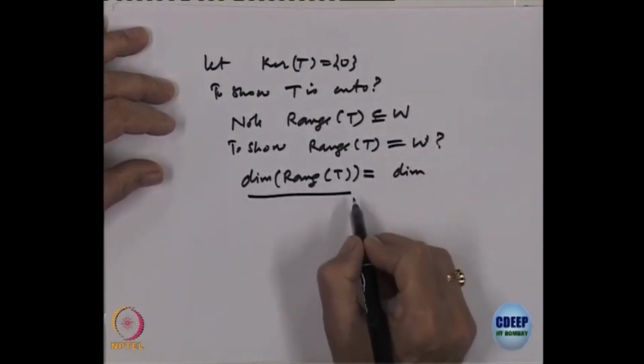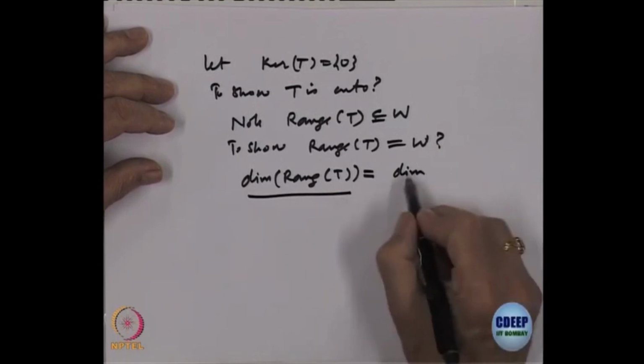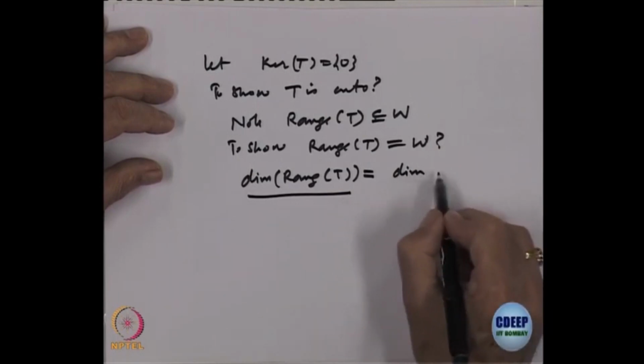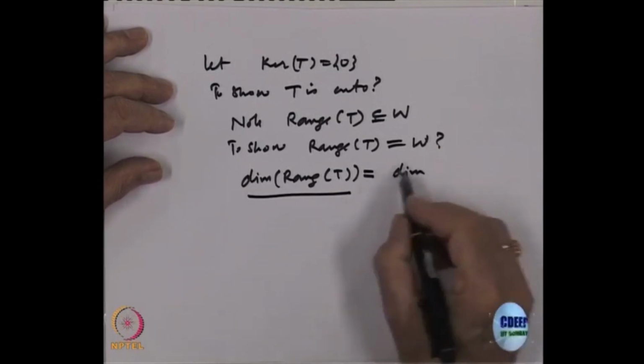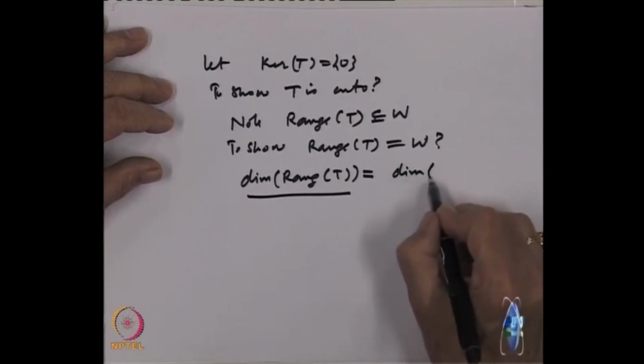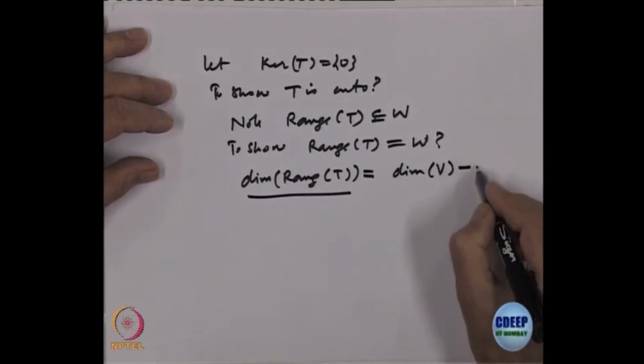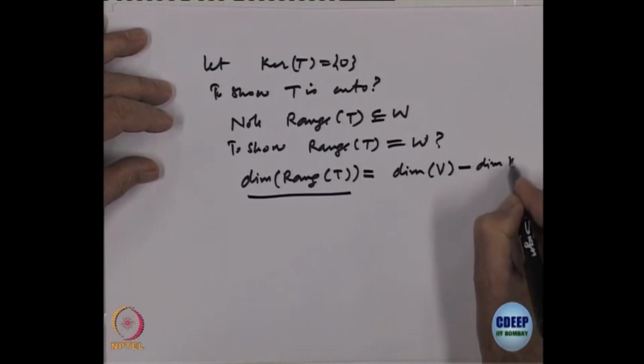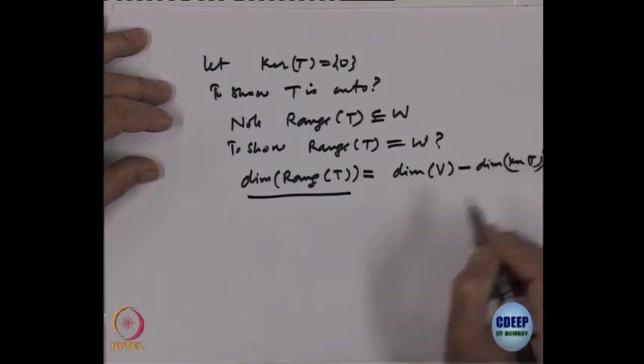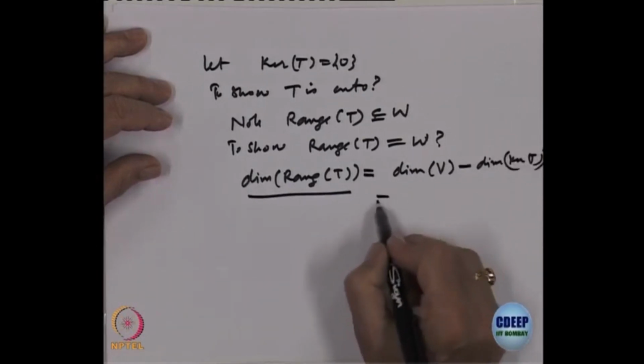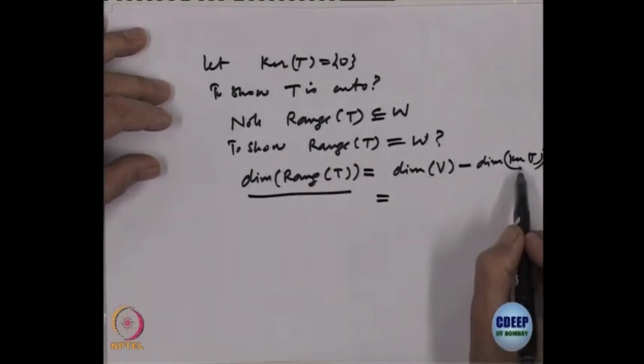Rank is the dimension of the range, right. So, the dimension of the range should be equal to the dimension of V minus the dimension of the kernel of T, right. But what is that dimension?